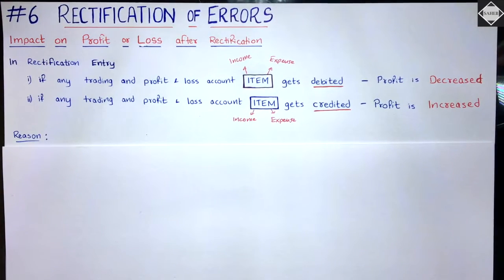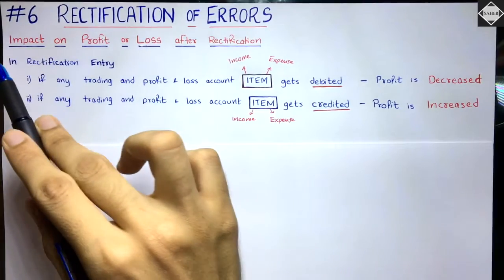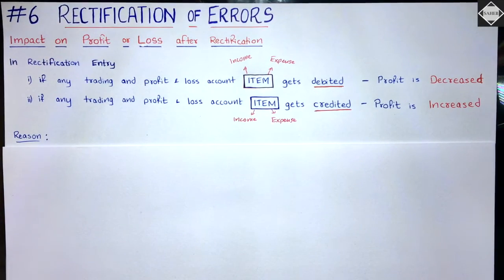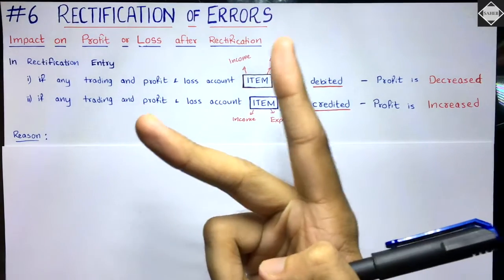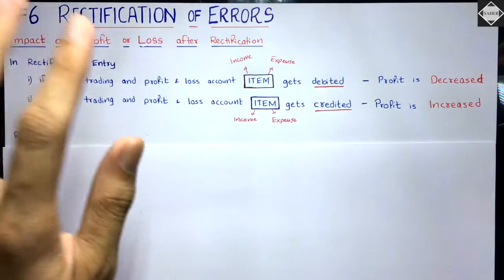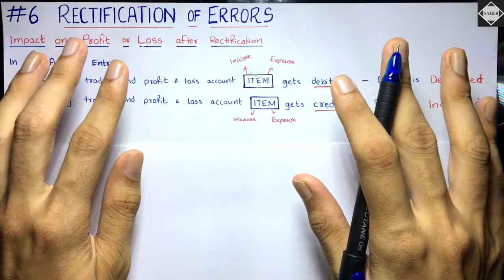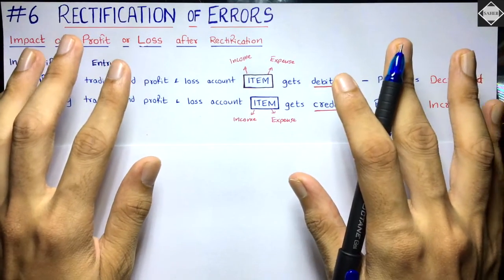Today in the sixth video of rectification, we are going to understand what is the impact on profit or loss because of this. Okay, so see, there are two impacts actually. The first is when the error happened, and then when you corrected that error, then what is the impact? Two impacts you have to understand properly.